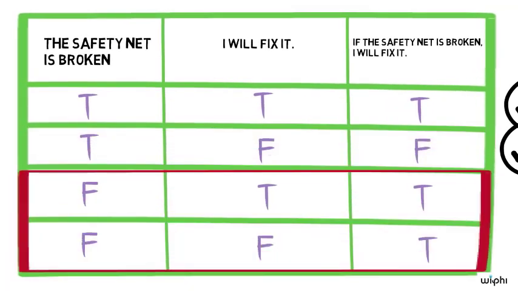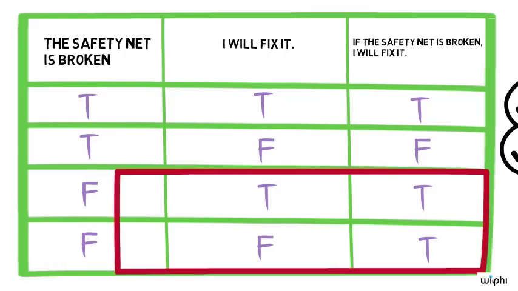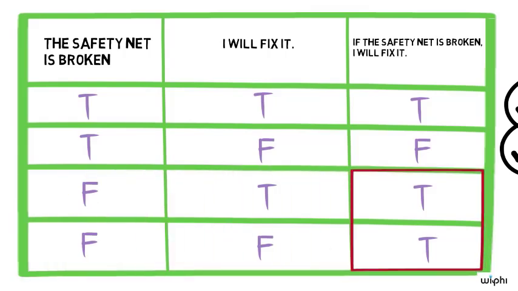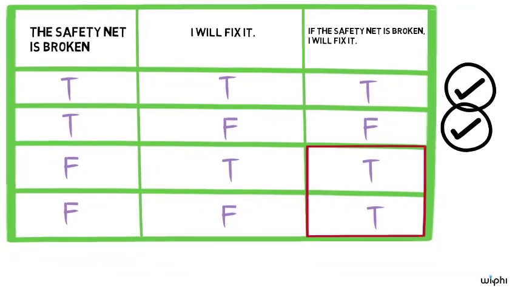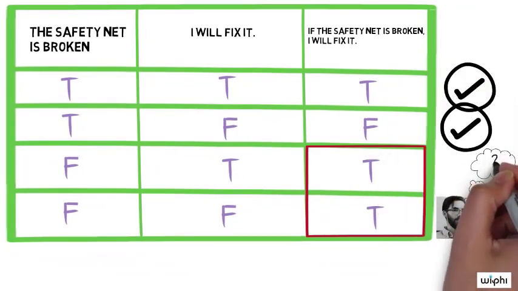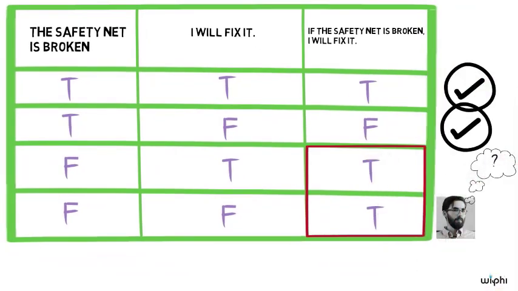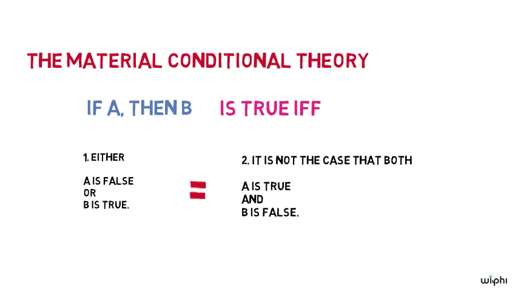Let's turn now to the third and fourth lines of the truth table. Together, they represent the condition that the safety net doesn't need repair. The table says that the conditional is true in that case no matter what else happens. Does this seem right? Is what Romney says true if the safety net doesn't need repair, regardless of what else happens? If you're like me, you may be unsure what to think. That's okay. Maybe we need to turn to another example.